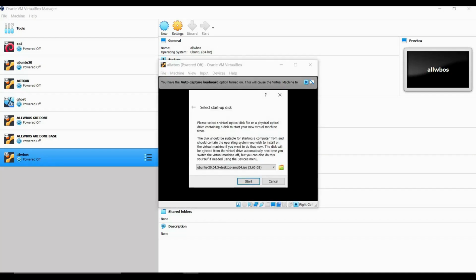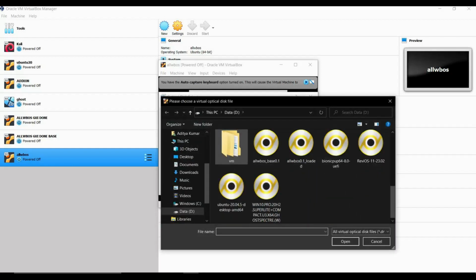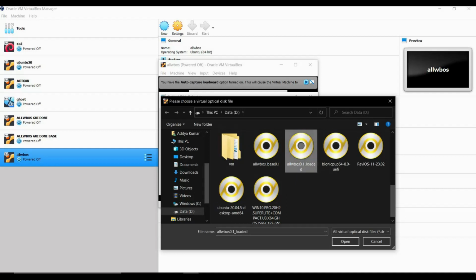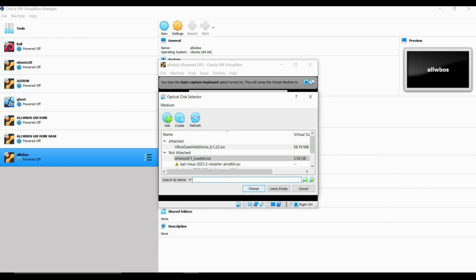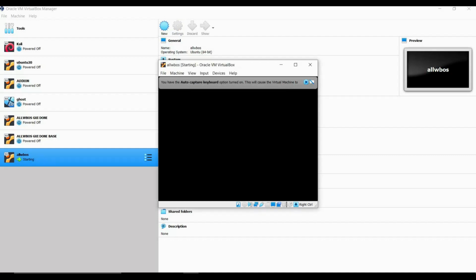Here it will ask which installation ISO file you want to install. Just click on add, and here we are going with the ALLWBOS loaded version. It has all the necessary packages, libraries, Hadoop, everything. This is somewhere around 3.59 gigabytes. Just click on start.